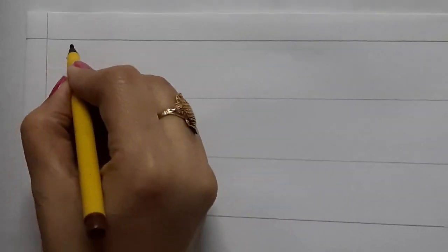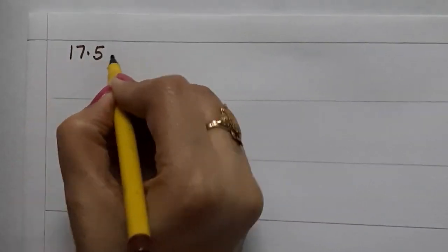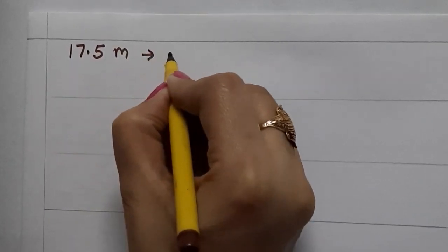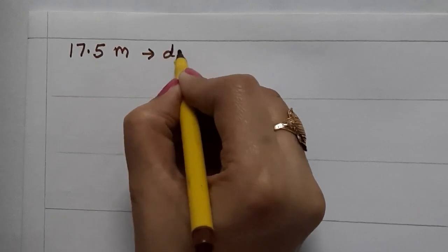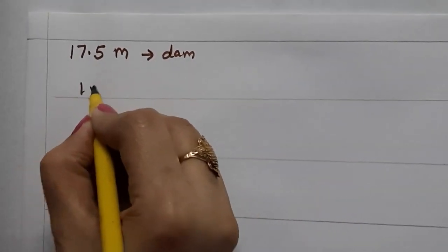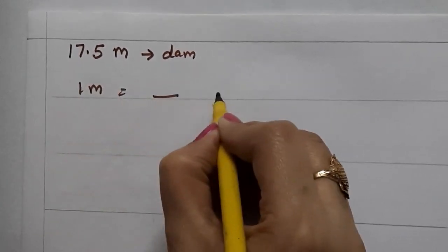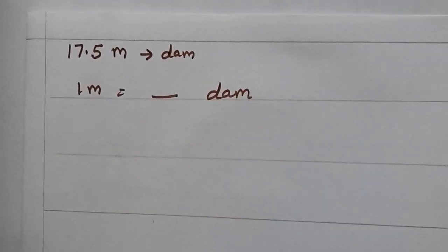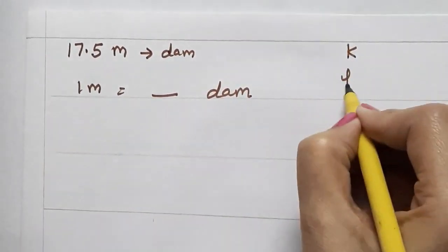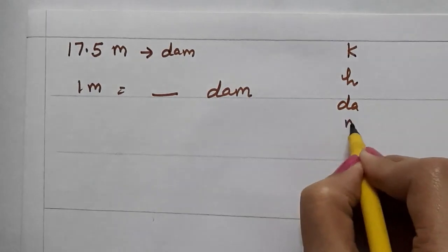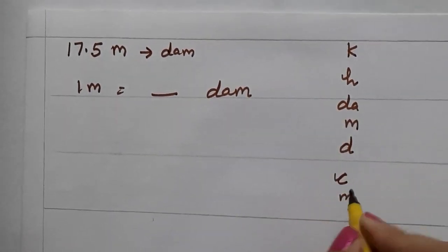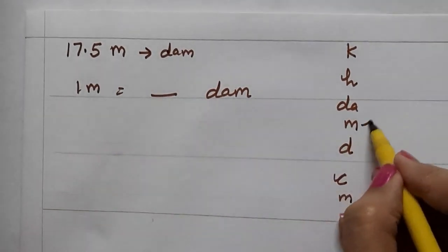Now in this same question, next part is convert 17.5 meter into decameter. So write down 1 meter is equal to dash decameter. Again check. King Harry died. Mother did not cry much. Meter to decameter.